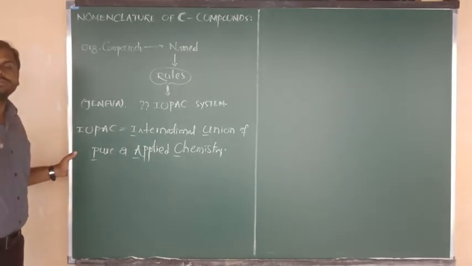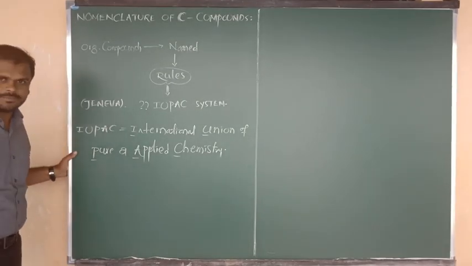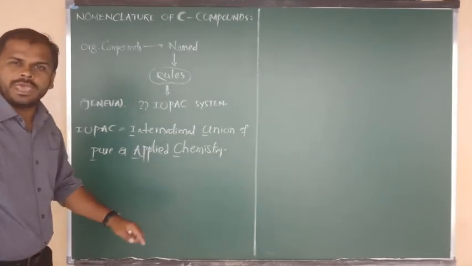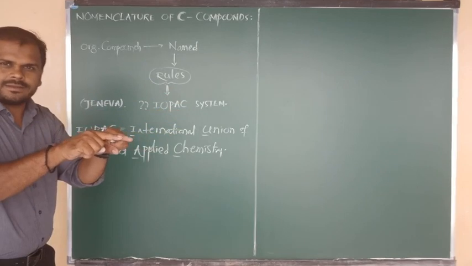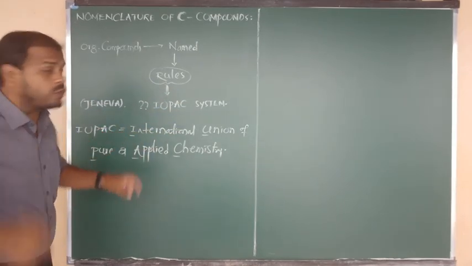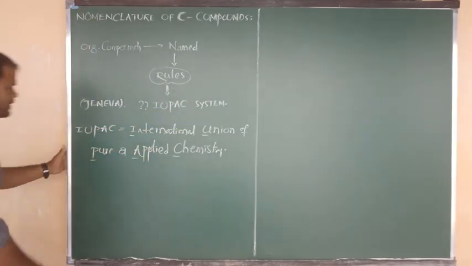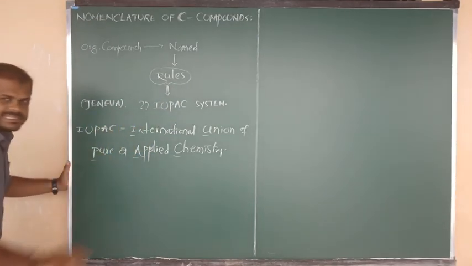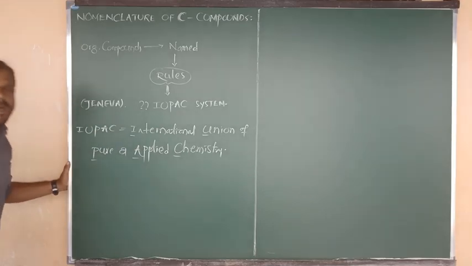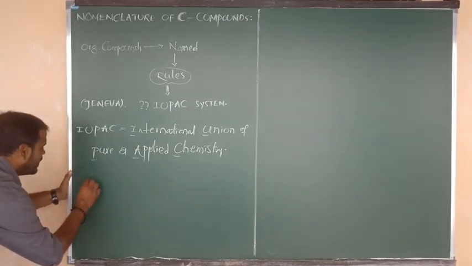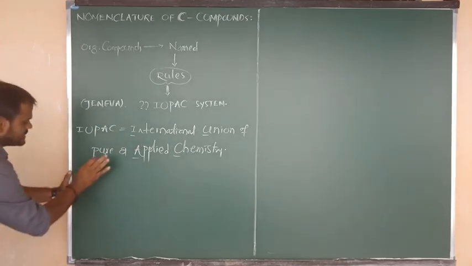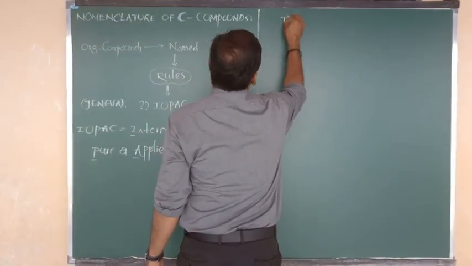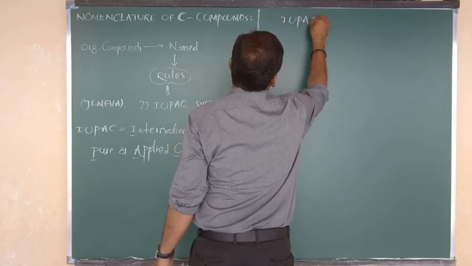Now what are the rules of the IUPAC system? I will tell you about the rules later, but before that I want to give a frame sentence. In which manner do we have to write the nomenclature? As per the IUPAC system, we have to write the IUPAC name. First of all, this is a very important thing that I am going to tell you. So how do we write the IUPAC name?